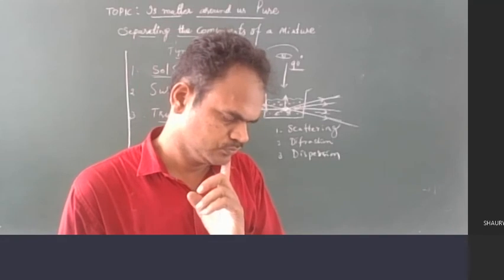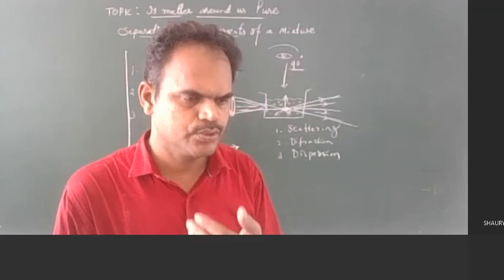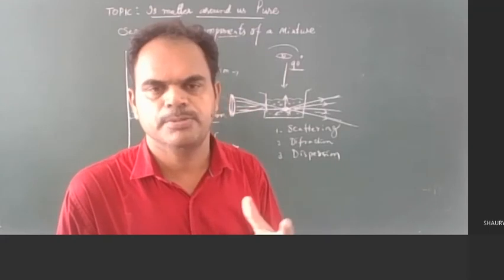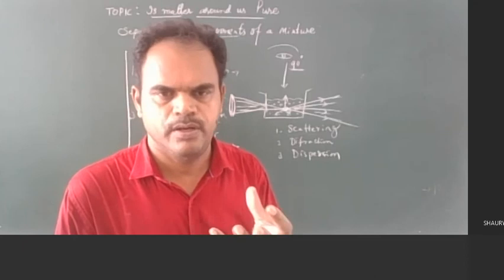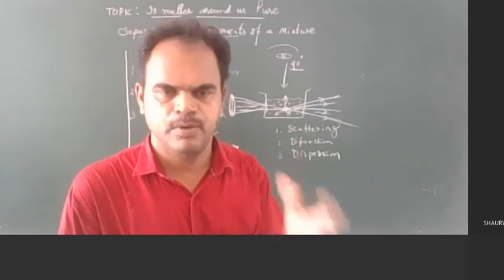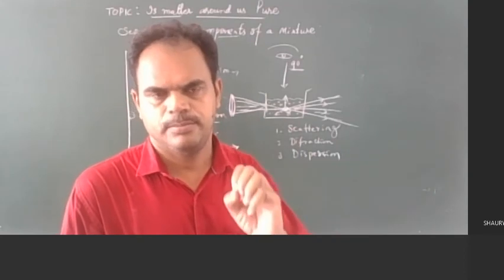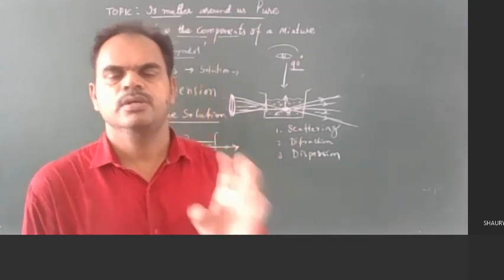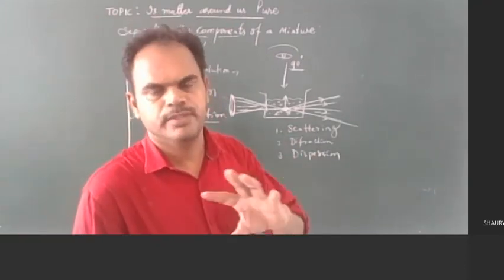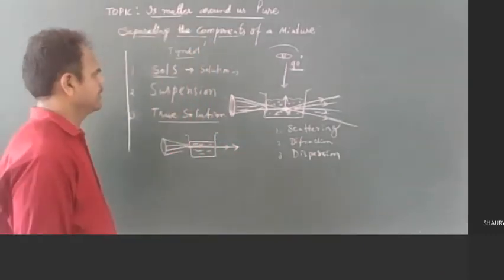Due to scattering of light. Due to scattering, diffraction, dispersion, we can say the particles present in the sky, like dust particles or whatever particles are in the air or in the clouds, produce this scattering, which is called an optical phenomenon.